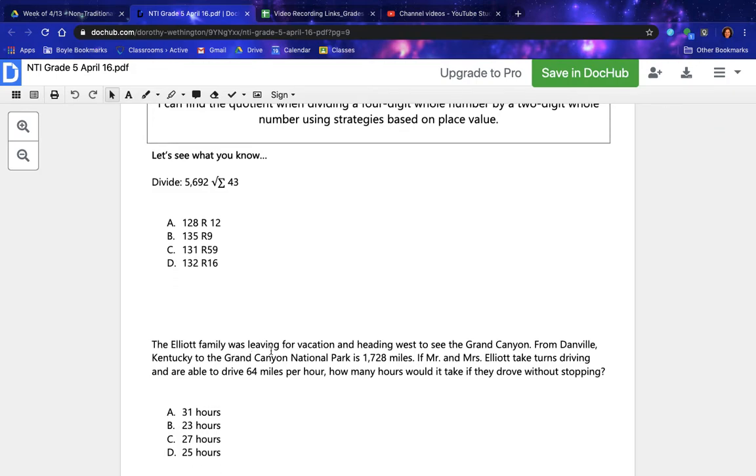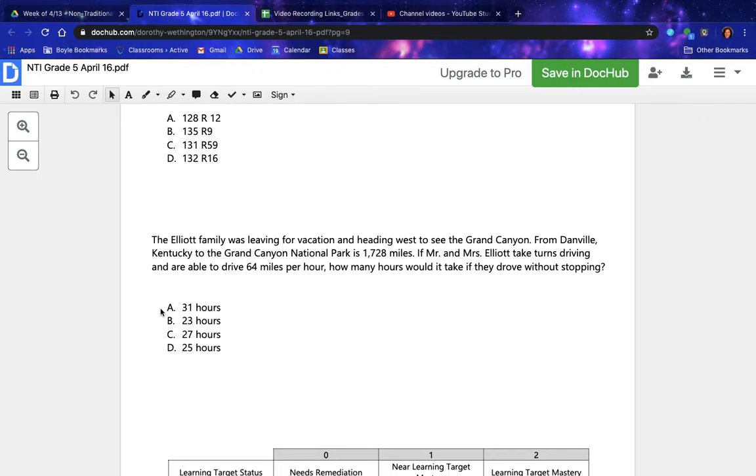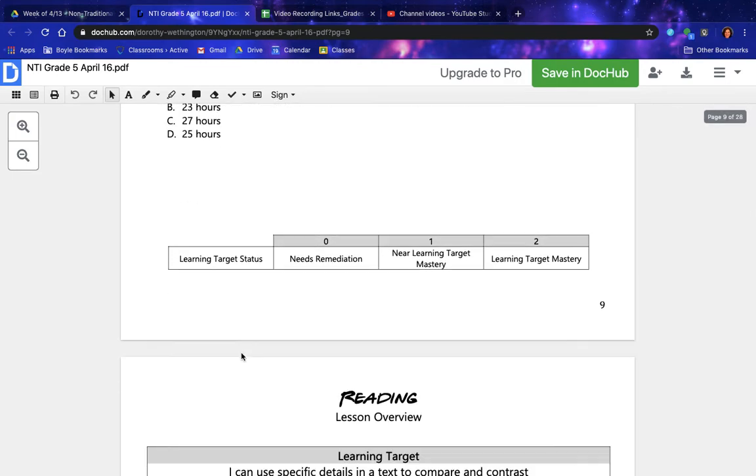The Elliott family was leaving for vacation and heading west to see the Grand Canyon. From Danville, Kentucky to the Grand Canyon National Park is 1,728 miles. If Mr. and Mrs. Elliott take turns driving and are able to drive 64 miles per hour, how many hours would it take if they drove without stopping? A. 31 hours, B. 23 hours, C. 27 hours, or D. 25 hours.